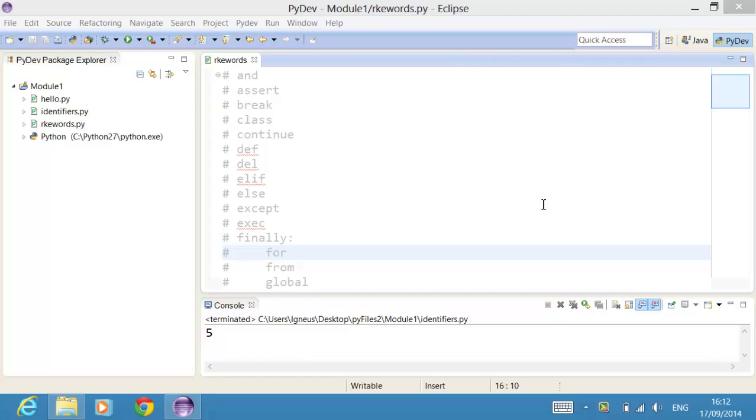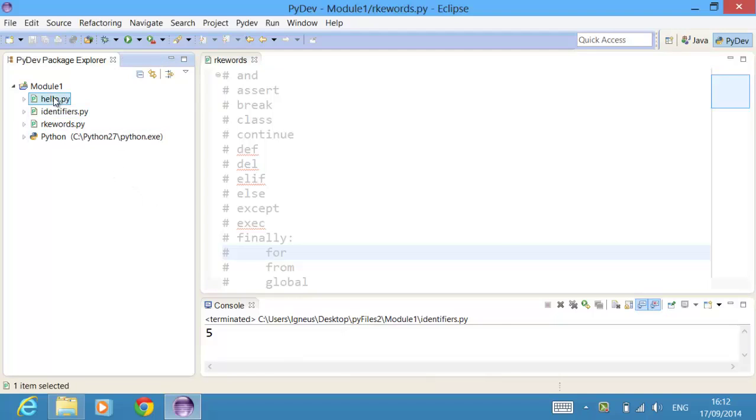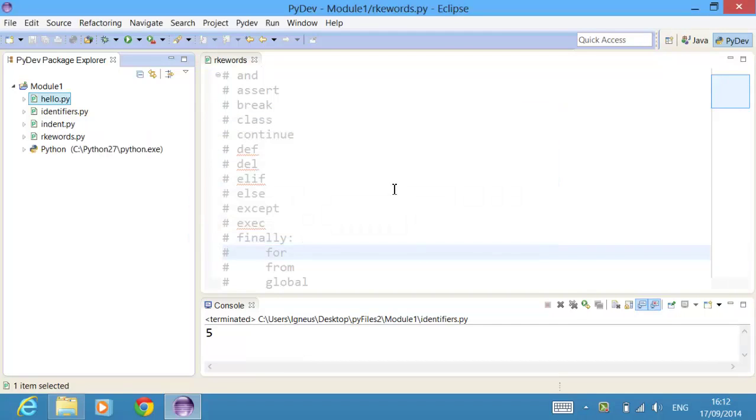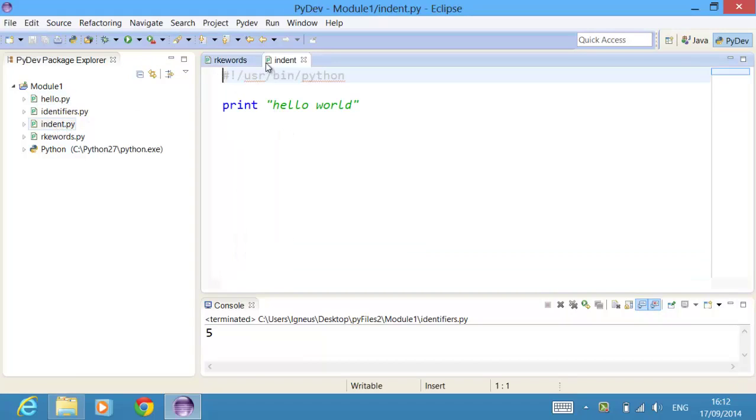In this movie, we are going to answer another question, and that is what's about the indentations and line formats in Python. For that, we are going to need a new file, and I'm going to just copy hello.py, and I'm going to name it as indent.py and click on OK. I'll open up this file, indent.py. Close this file and we'll remove this because we don't need to print anything out here.